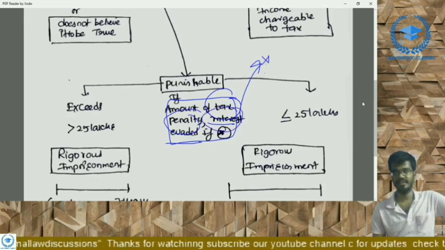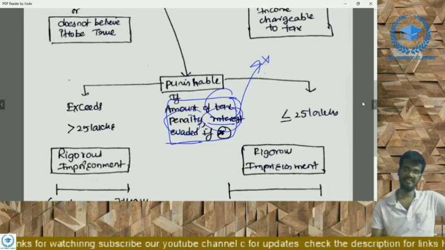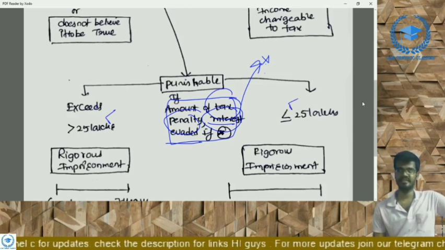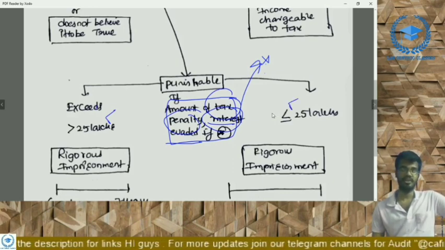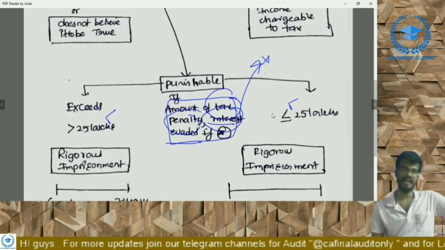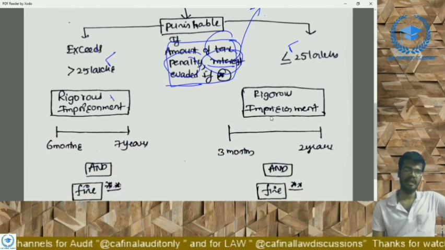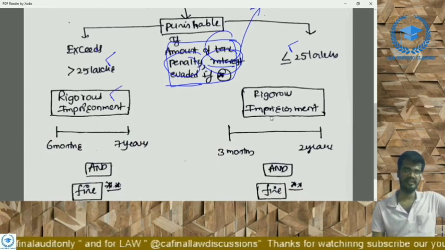Altogether, if the amount evaded exceeds 25 lakhs, there is a particular penalty. If it is less than or equal to 25 lakhs, there is a particular penalty for that person who is forcing the other person to produce, right? That is rigorous imprisonment. Rigorous means in Hindi we can say katin.